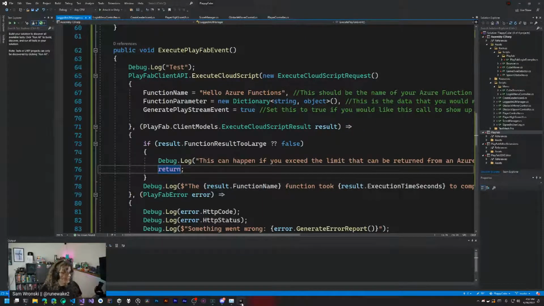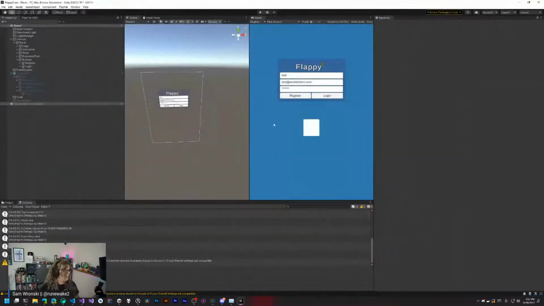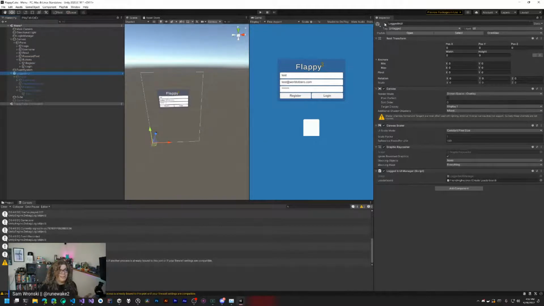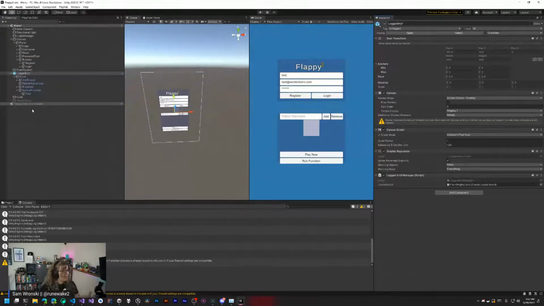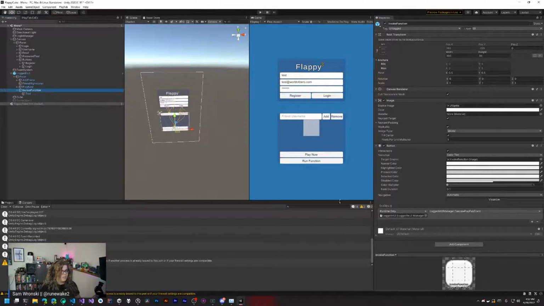This is going to need to be attached directly to something. Let me just, one second. Unity is building. Here we go. All right, so we get our Flappy Cube. I have already added a button here to run a function, so we're just going to attach that. It looks like it's already done. Did I already do that?